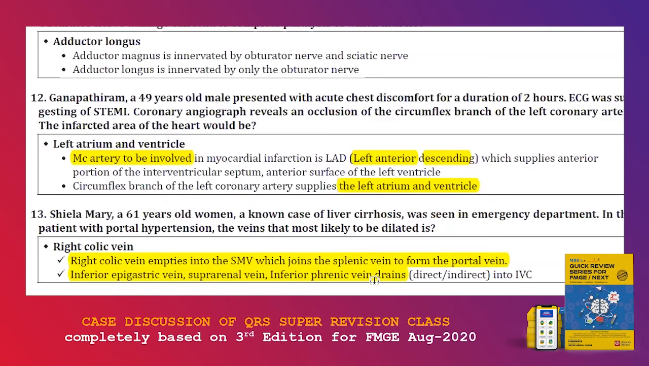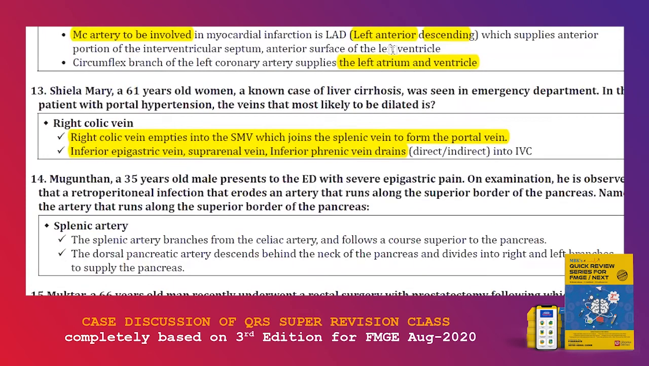That is very important. So inferior epigastric vein, suprarenal vein, and inferior phrenic vein drain into IVC. Is that clear? So in anatomy, for every MCQ, we are sorting out 2 MCQs or at least 3 MCQs. Is that clear?